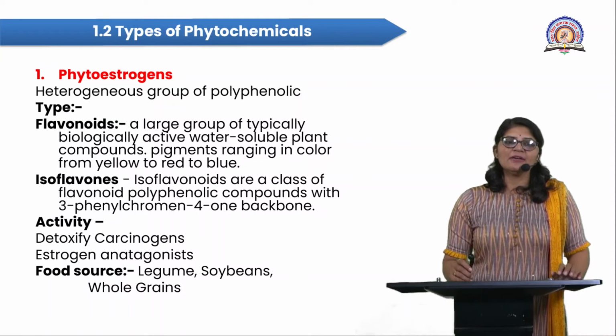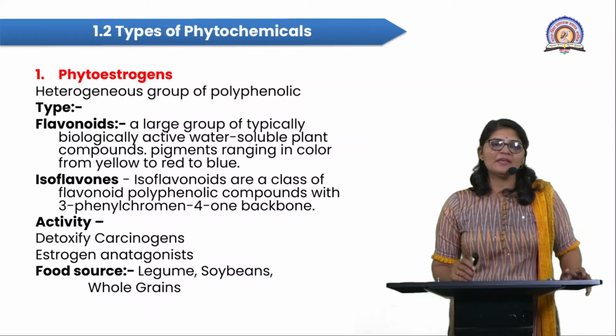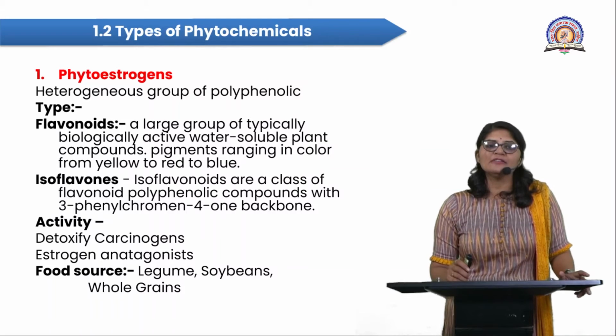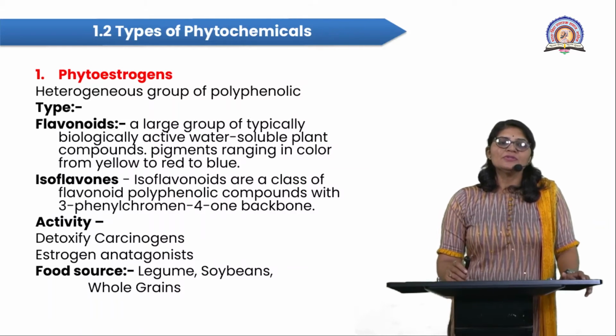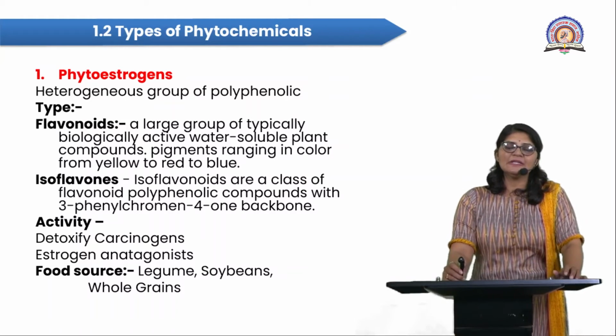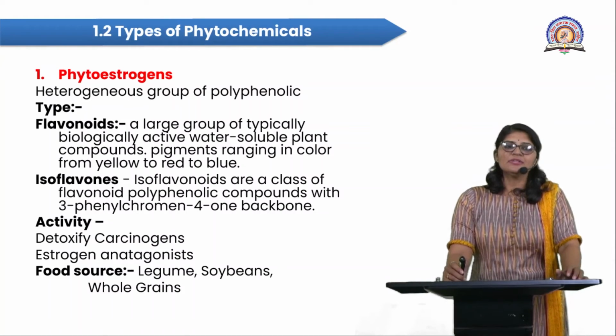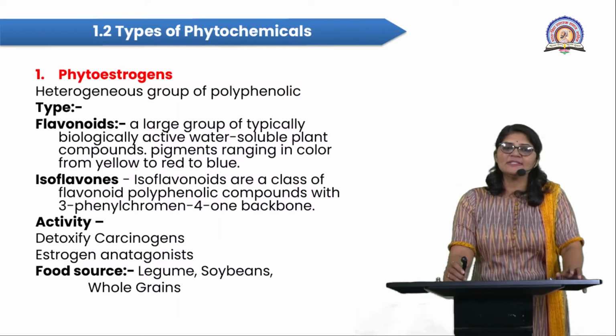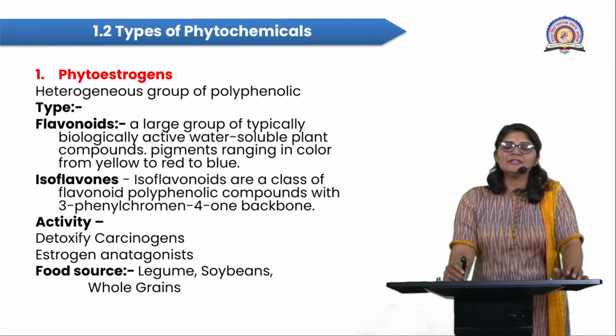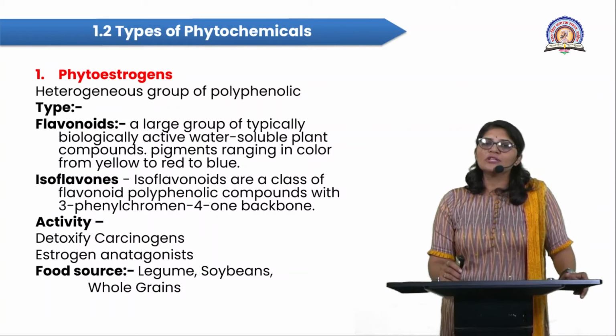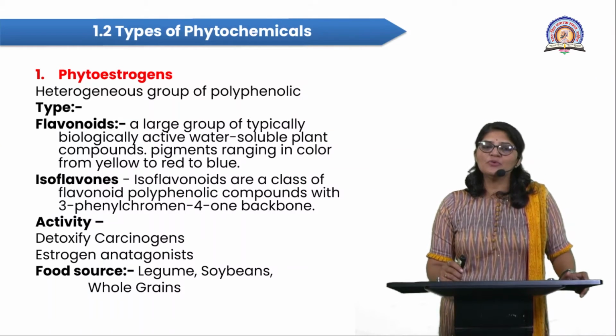So here I'm focusing on the types of phytochemicals. First I'm focusing on the phytoestrogen. The phytoestrogen is nothing but a heterogeneous group of polyphenolic compounds. Here the types, first the flavonoids. The flavonoids are nothing but a large group of typically biologically active water soluble plant compounds.